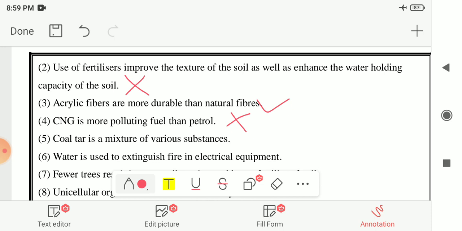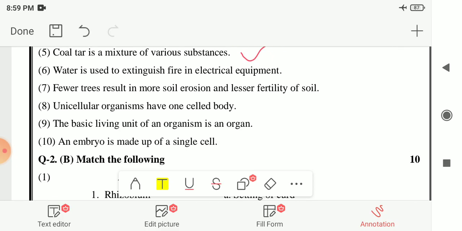Next, fifth number, coal tar is a mixture of various substances. So here your answer is true. It is a mixture of more than 200 components.